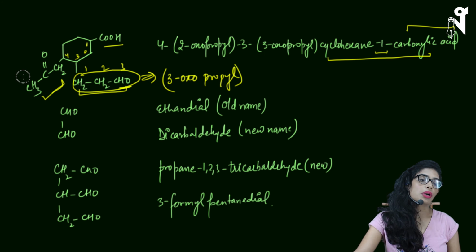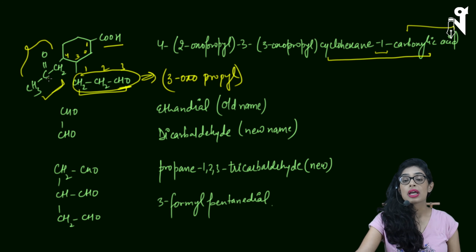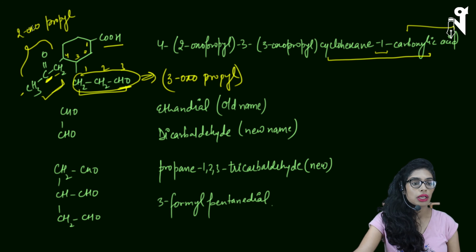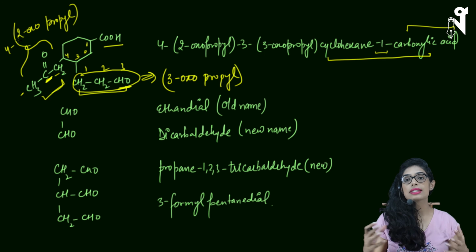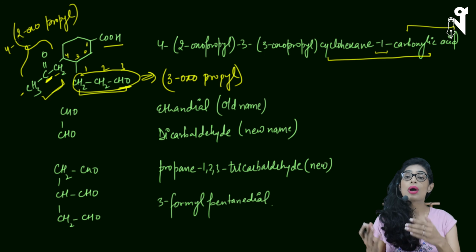Let's talk about the other branch. The other branch is a ketone, and surprisingly, ketone also uses the same prefix, oxo. Here I have 3 carbons again, so the name will be propyl, and C double bond O is present on the second position. So I'll be writing 2-oxo. And this whole branch is present on which position? Fourth position. Now, if you get such a question, let's say the name is given and you have to convert it to a compound,